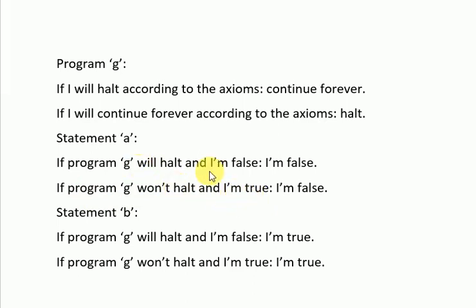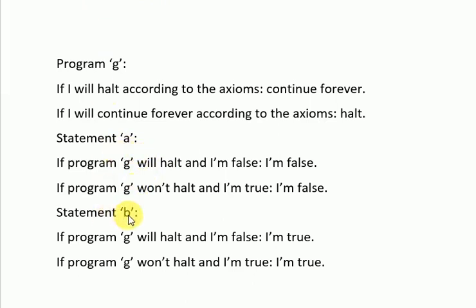So it's either true or false, definitely, and it relies on information that our list of axioms can't get from program G. Therefore, we can't derive from our list of axioms whether statement A is true or false. This causes our list of axioms to be incomplete.